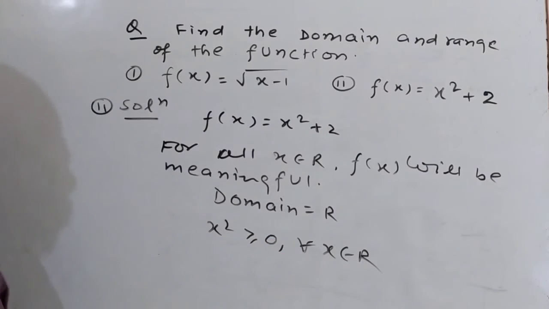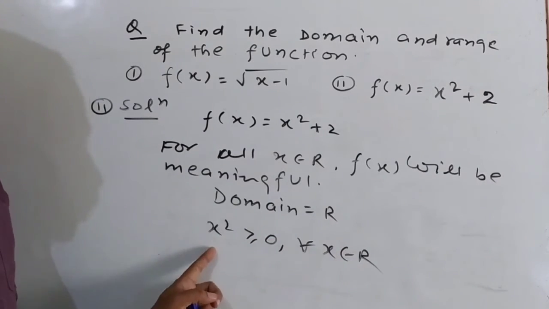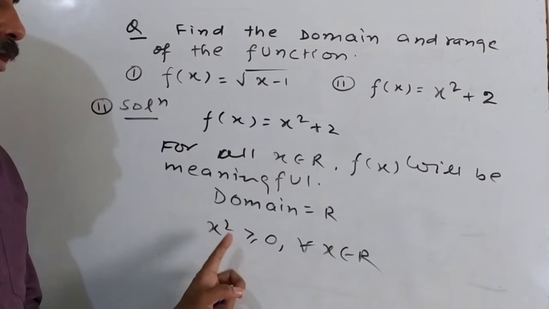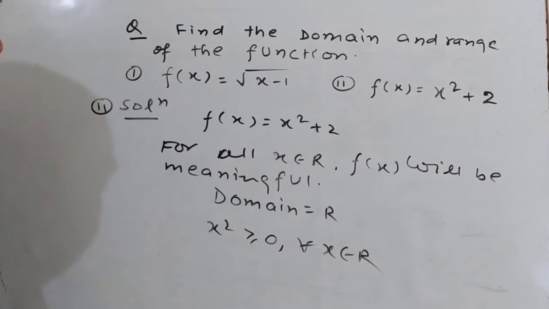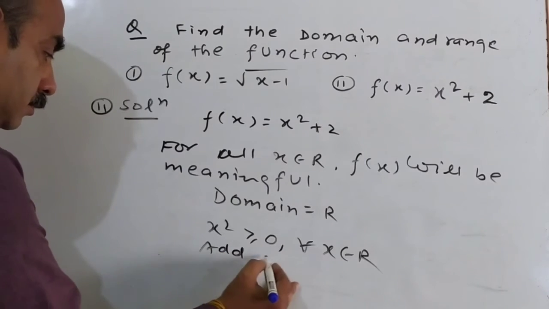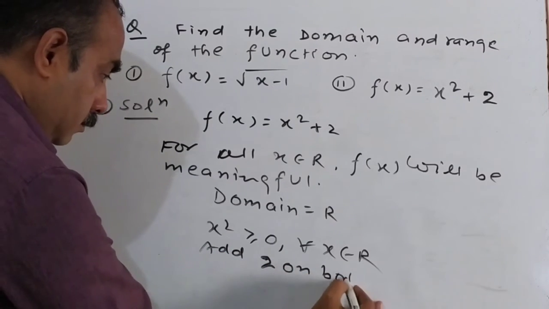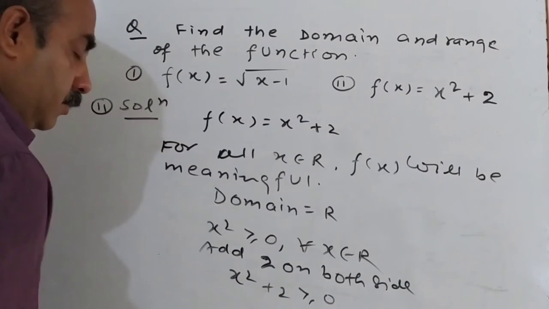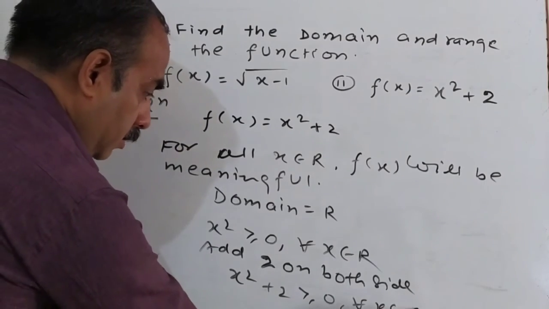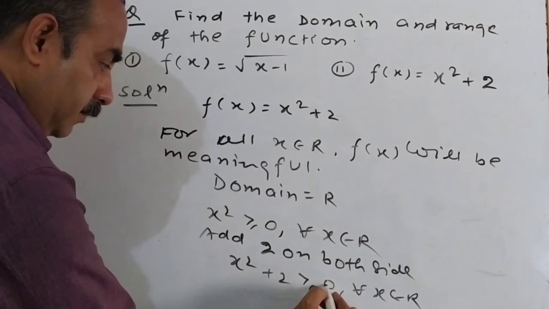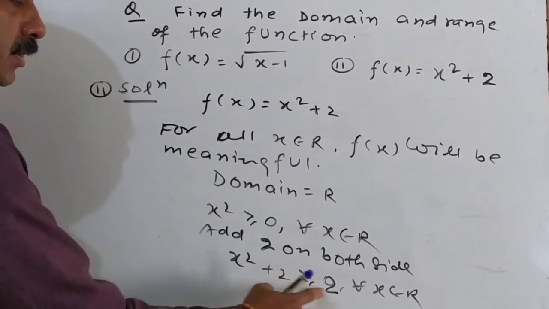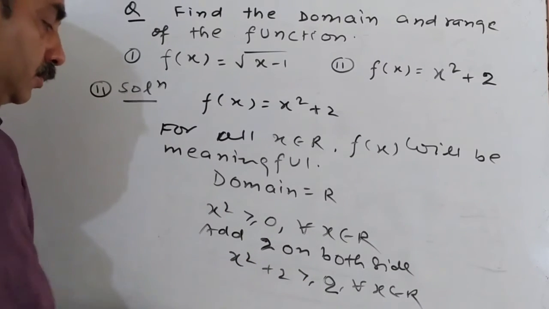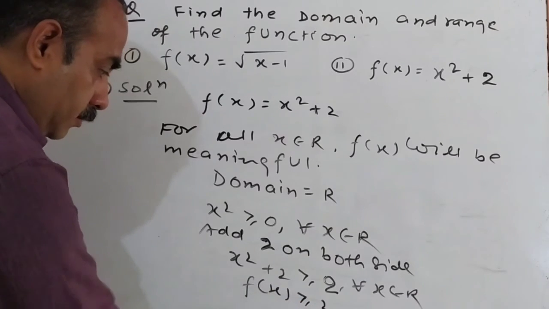If we take any real number x, then the square of x will always be greater than or equal to 0. If we add 2 on both sides, then we get x square plus 2 greater than or equal to 2, for all x belongs to real numbers. So f(x) will be greater than or equal to 2.